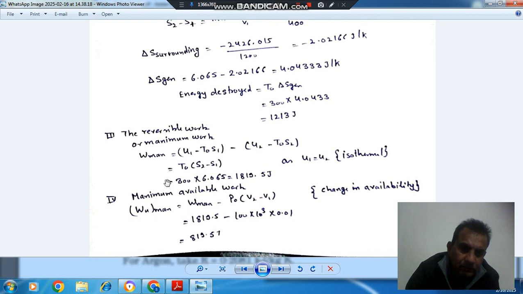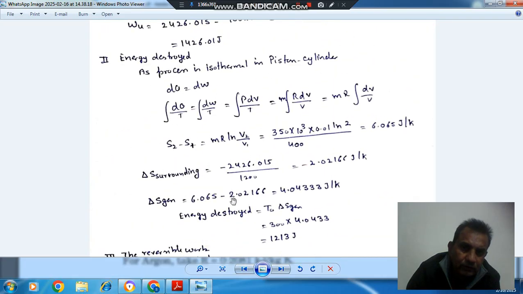Okay, so the next part is maximum available work. Maximum available work is W max minus P naught (V2 minus V1). The useful work is only W actual minus this quantity, but the maximum useful work is maximum work minus this quantity. This we have calculated, and this we have also calculated, so it comes as 819.5.